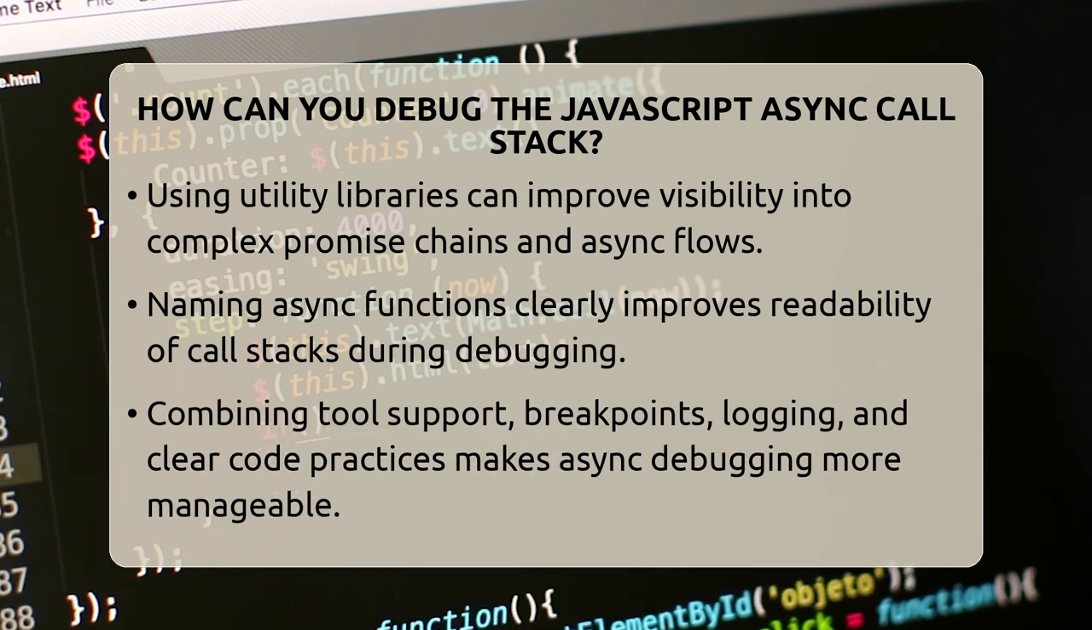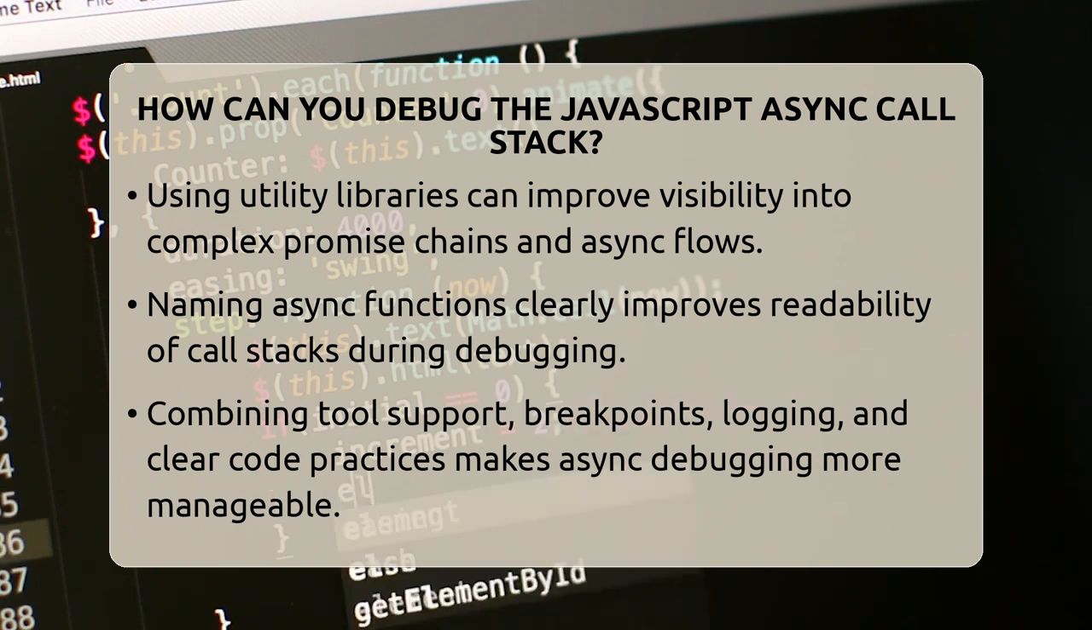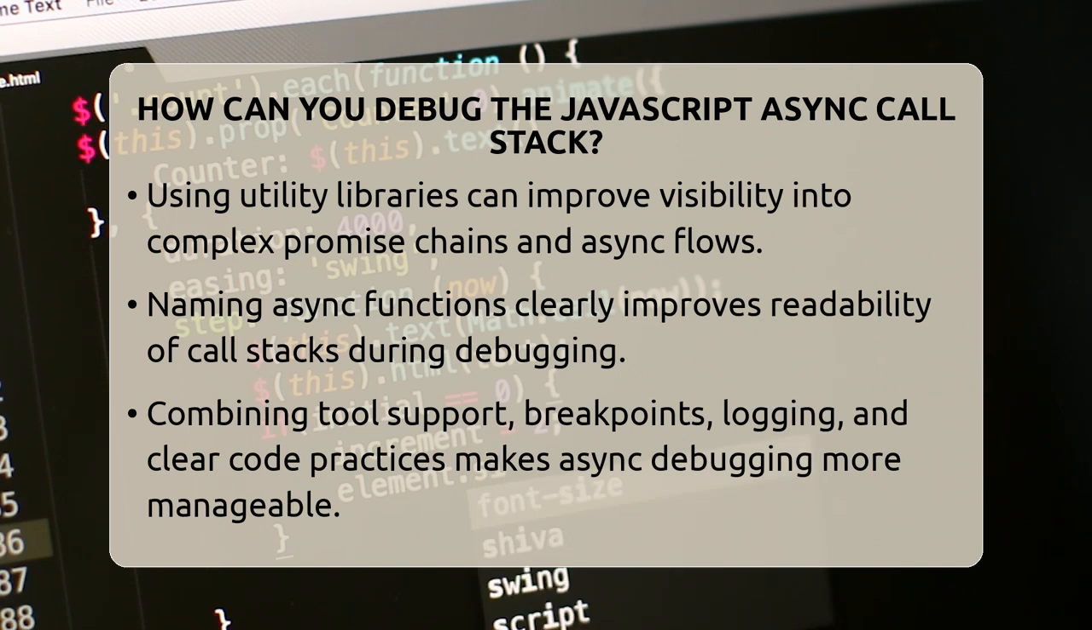In summary, to effectively debug the JavaScript async call stack, enable async support in your debugging tools, set breakpoints inside async functions, use enriched stack traces especially in Node.js, and combine these with good logging practices. This approach will help you see the full picture of your asynchronous code, making errors easier to find and fix. With these techniques, mastering async await debugging becomes much more manageable, and your code will become more reliable and easier to maintain.